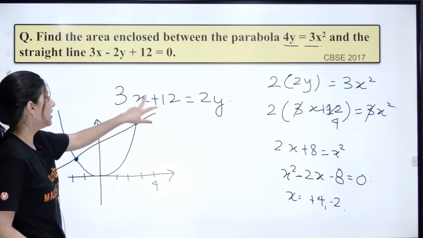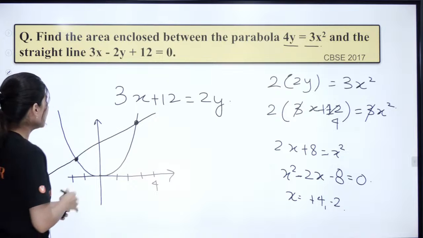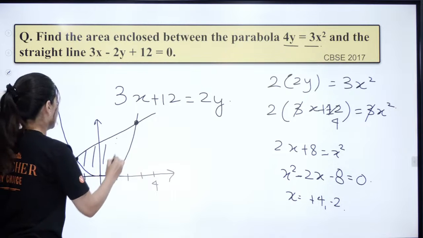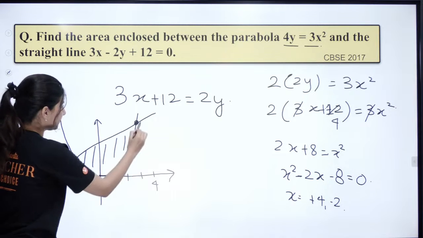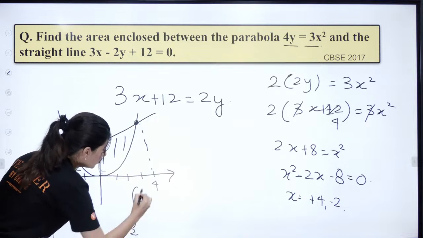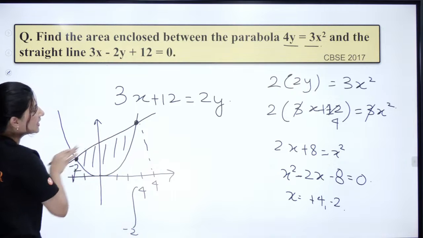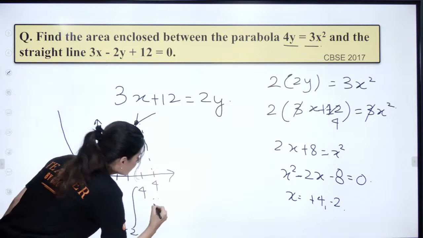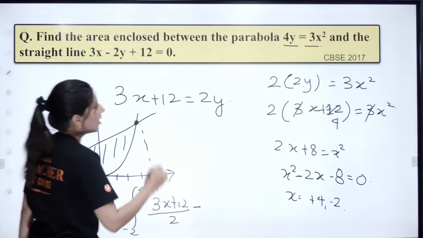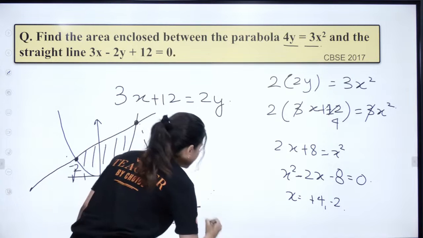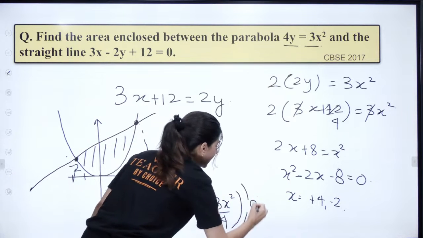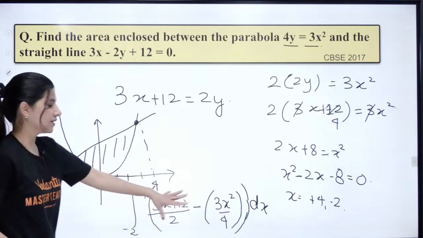Okay, so can you see the moment you put x equal to 0, y is 12. So it will intersect at 12. So roughly it will look like this. So you are looking for this area. So minus 2 to 4. You have to actually integrate from minus 2 to 4. This line is your upper curve. So 3x plus 12 upon 2 minus, you have the lower curve, that would be 3x square by 4, and we have dx. So this is your integration.